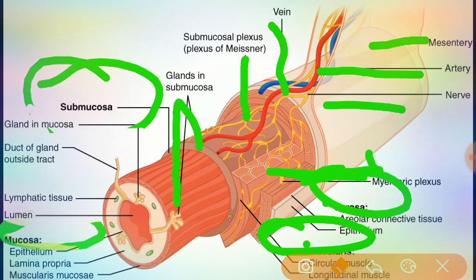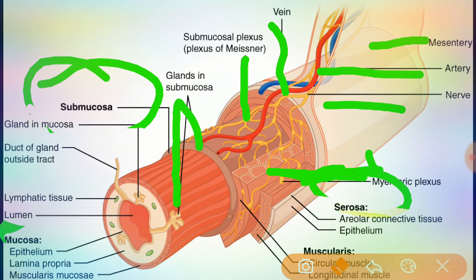Under the mucosa we have seen three layers: the epithelium, the lamina propria, and the muscularis mucosa. The muscularis has two types of muscles: circular and longitudinal.